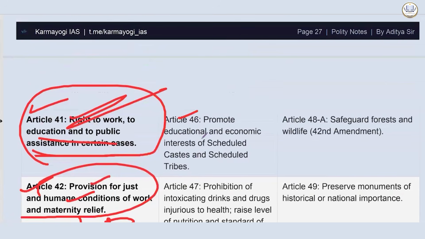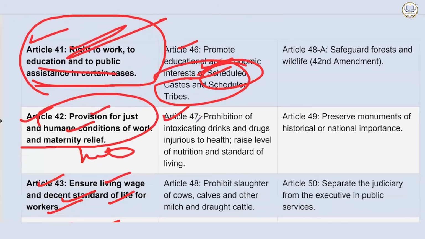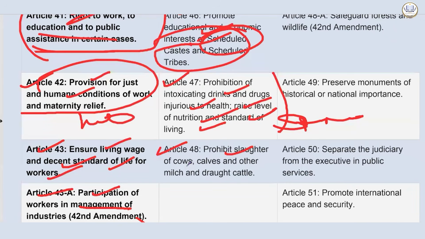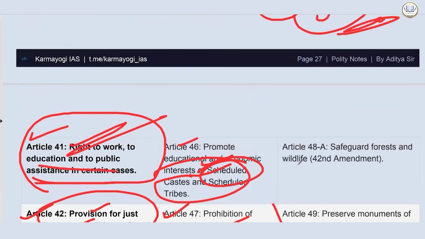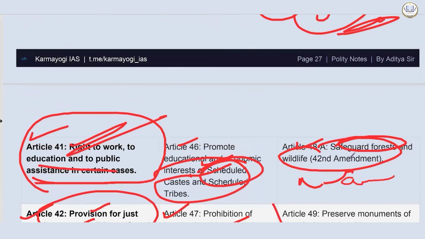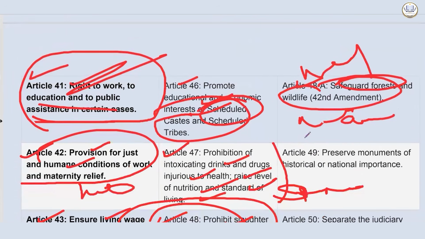In Gandhian principle, Article 46, promote educational and economic interests of scheduled castes and scheduled tribes. Article 47, prohibition of intoxicating drinks and drugs injurious to health, raise level of nutrition and standard of living. Okay. From here your prohibition in Bihar, Gujarat, etc. comes. Article 48 prohibits slaughter of cows, calves, and other milch and draught cattle. Many of the states have made law with respect to it. In the intellectual and liberal principle, Article 48A, safeguard forest and wildlife. So your Wildlife Protection Act, your Environmental Protection Act, your NGT, etc. try to fulfill this.